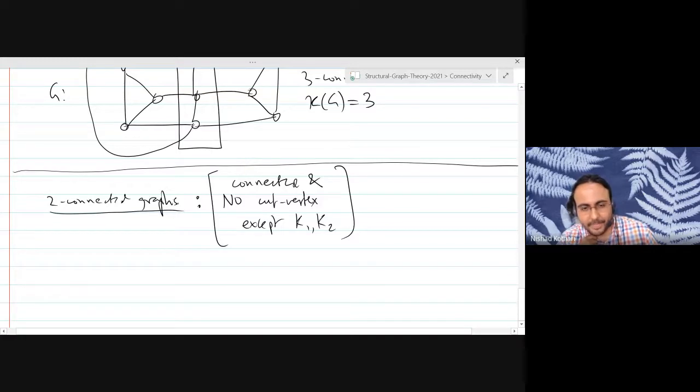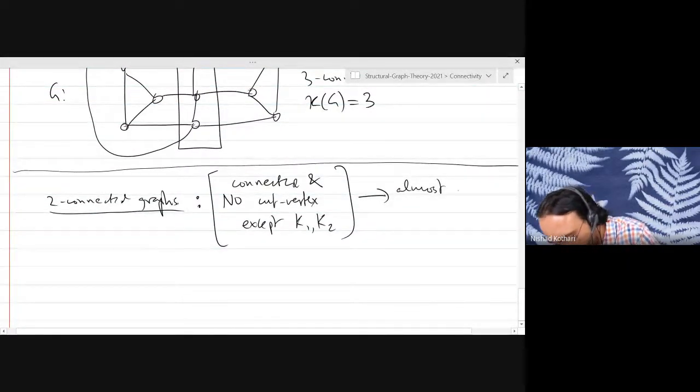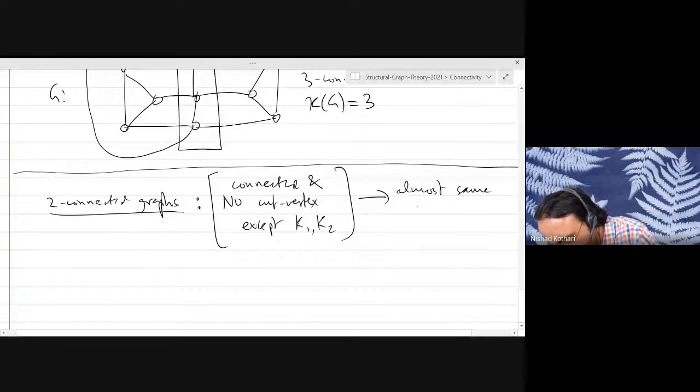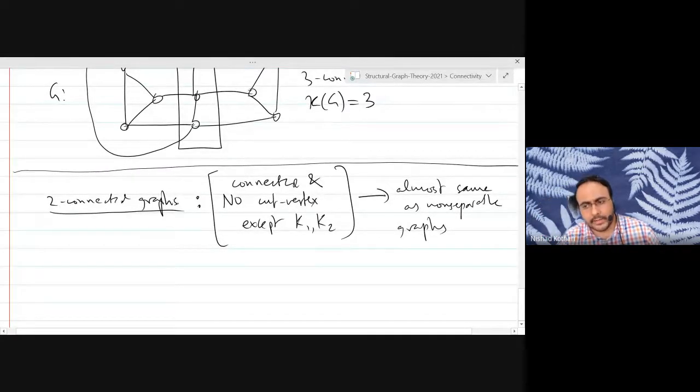Okay, good. And notice that this is almost the same as non-separable graphs. There is one key difference. In non-separable graphs, you cannot have loops, but in a 2 connected graph, you can have loops.